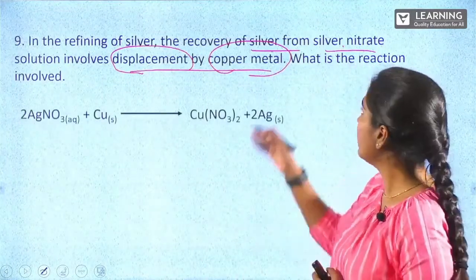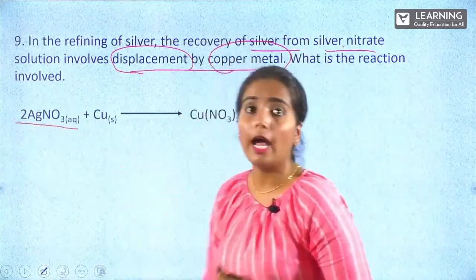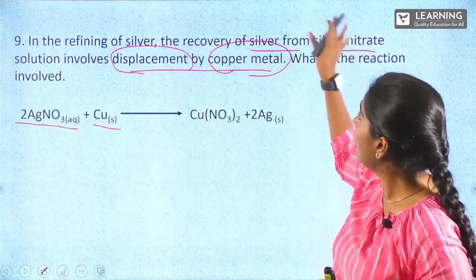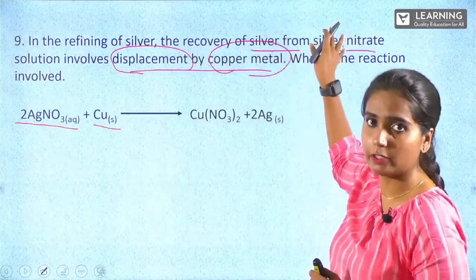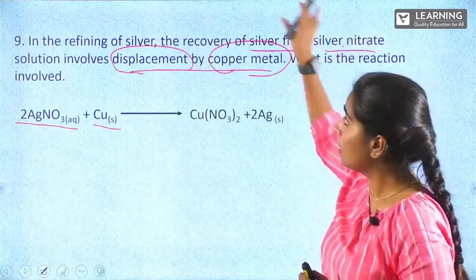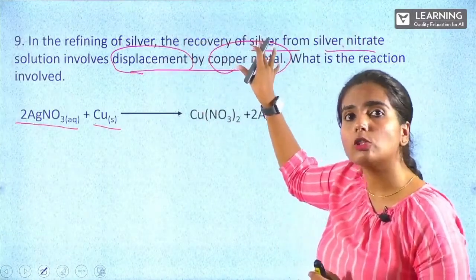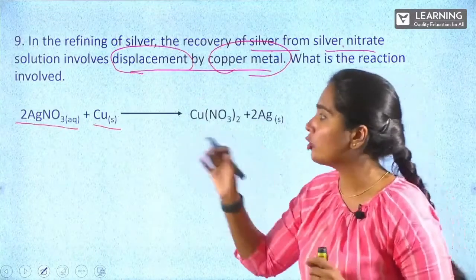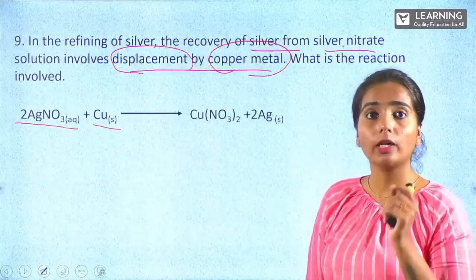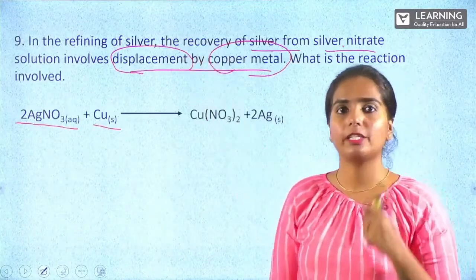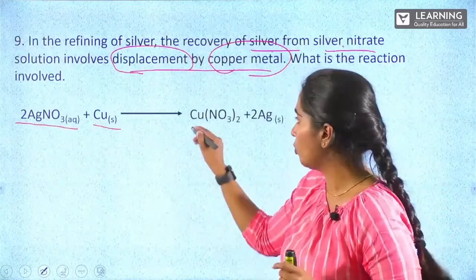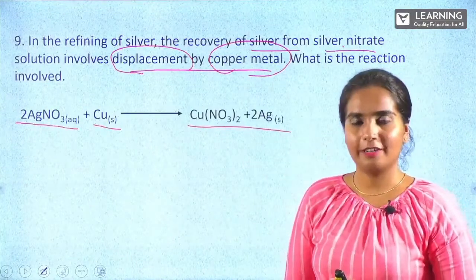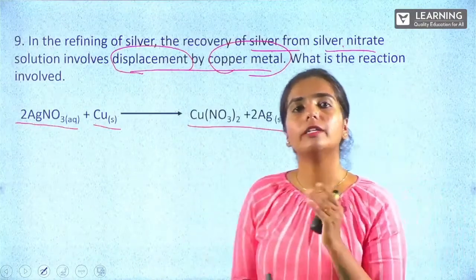We are taking silver nitrate and reacting with copper. We are recovering silver from silver nitrate, so this will be our reactant, which undergoes the reaction with copper. Silver nitrate and copper undergo the reaction. What kind of reaction? It is mentioned: displacement reaction. What is the product? We get copper nitrate with the liberation of silver. So this is the reaction for our displacement reaction.